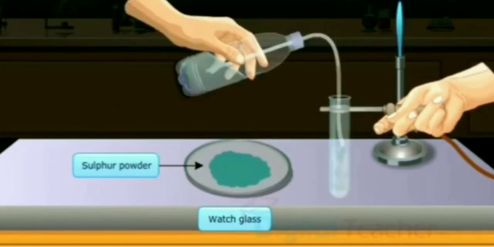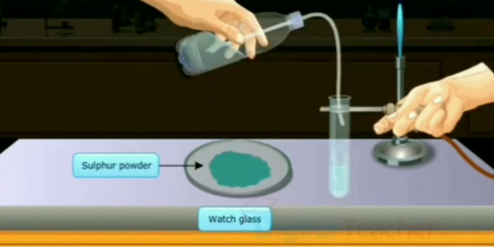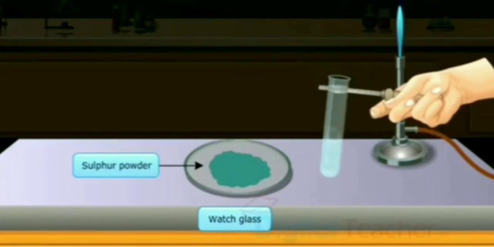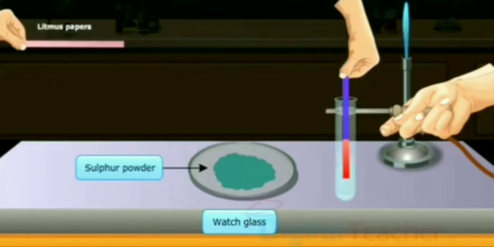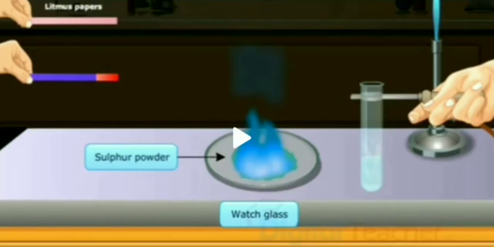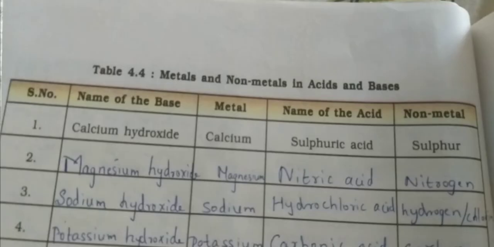Now sulfur dioxide gas becomes sulfurous acid, and when we test with the litmus paper, the paper turns red, indicating that it is sulfurous acid, it is an acid. So this video tells that metals are basic in nature and non-metals are acidic in nature. Whatever acids we have, they are from non-metals, and whatever bases we have, they are from metals.